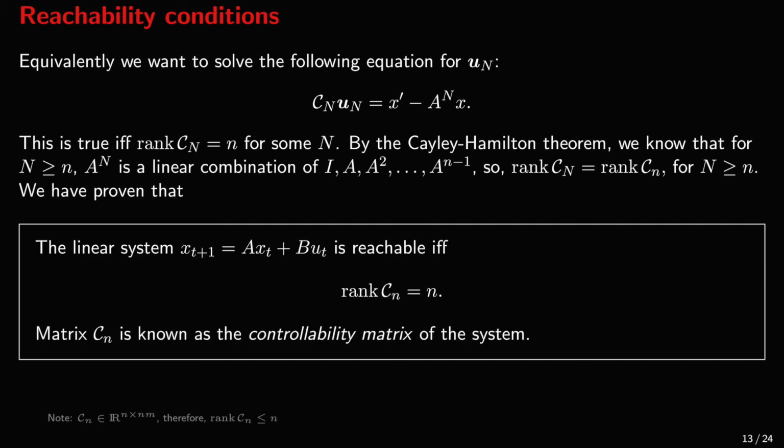Putting it all together, we have shown that the linear system x_{t+1} equals A x_t plus B u_t is reachable if and only if the rank of C subscript little n is equal to n. This matrix is known as the controllability matrix of the system. A linear system is reachable if and only if its controllability matrix has full rank.